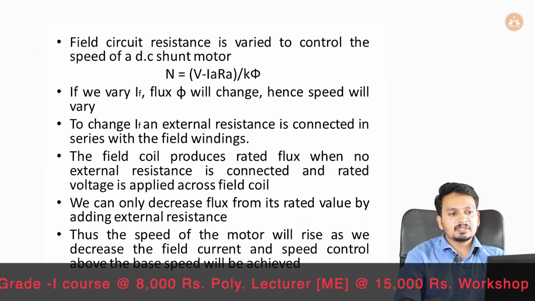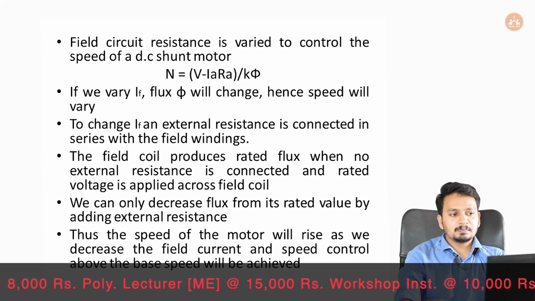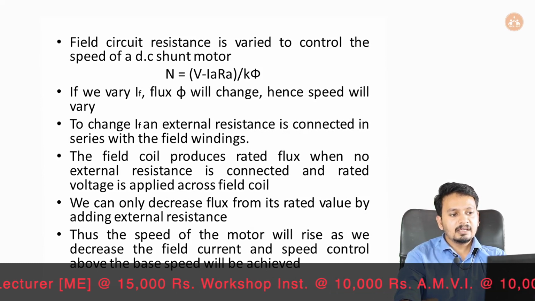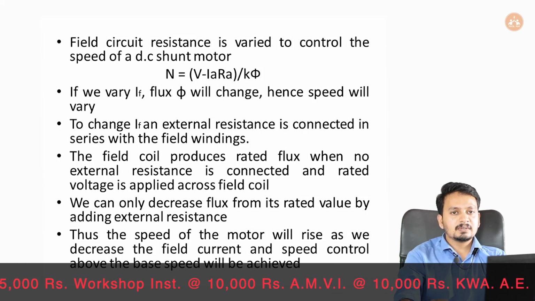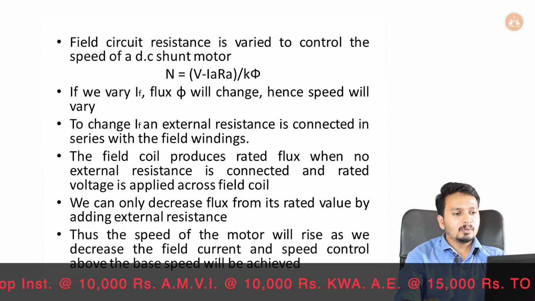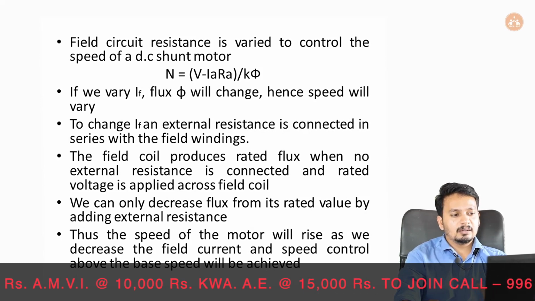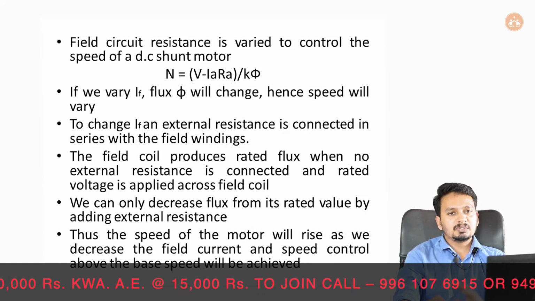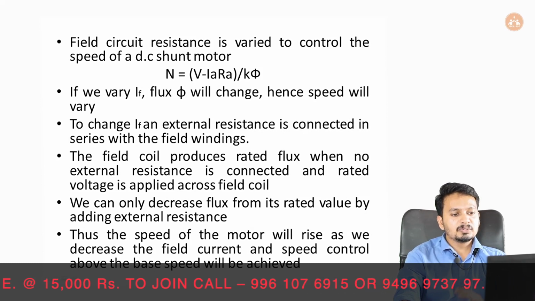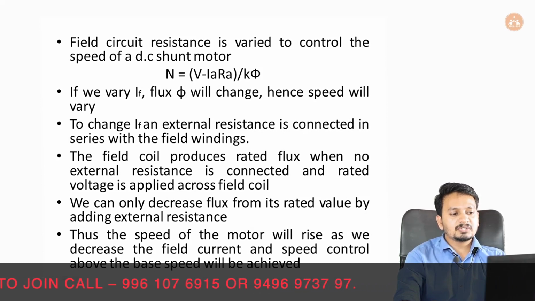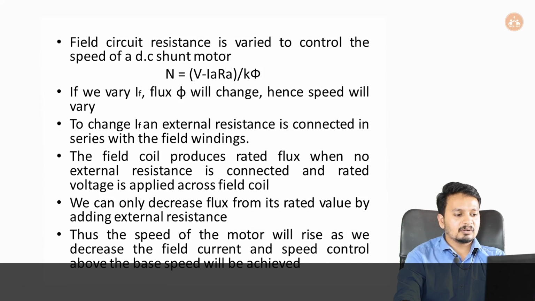The field circuit resistance is varied to control the speed of a DC shunt motor, and if we vary the field current, the flux will change and the speed will vary. And as we know, an external resistance is connected in series with the field windings to change the field current, and the field coil produces rated flux when no external resistance is connected and rated voltage is applied across the field coil, and we can only decrease flux from the rated value by adding external resistance, and thus the speed of the motor will rise as we decrease the field current and speed control above the base speed will be achieved.